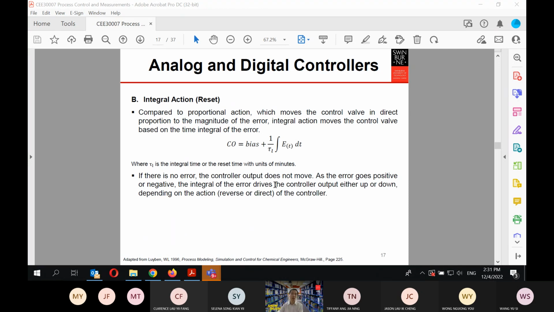Okay, so we go into the next one. After you understand these things, then we go into the integral action. This is the controller output from the integral action. You have a bias plus these terms in here. I think you can go and read these, but the main thing is that it integrates the error with respect to time. So imagine you have the plot of the error versus time, then this corresponds to the area under the error curve. Then you multiply by 1 divided by the reset time.